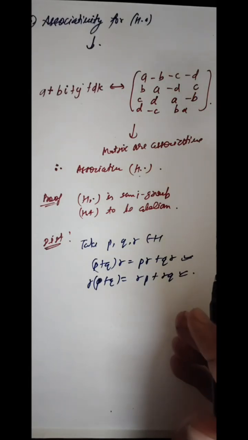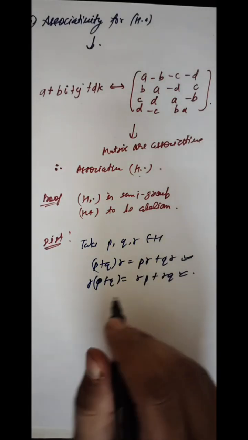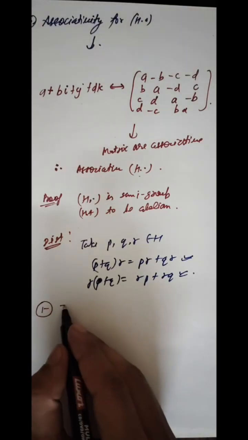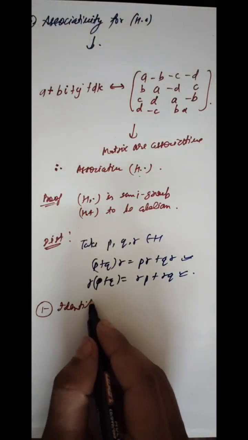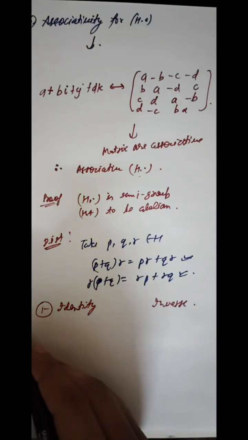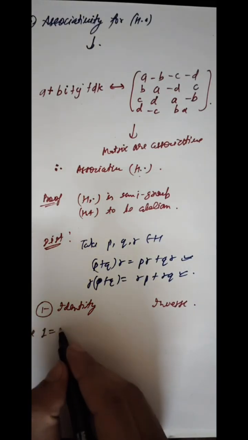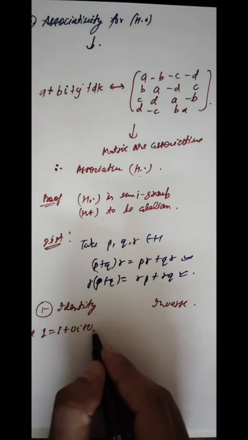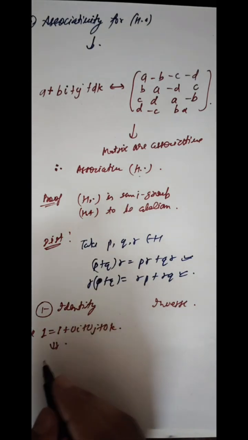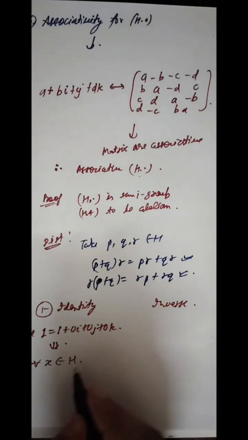Now student, since we are proving it to be a division ring, two special things are required, that is identity and inverse. So student, take 1 equal to 1 plus 0i plus 0j plus 0k. So this acts as an identity, that is for any x belongs to H, 1 dot x equal to x dot 1 equal to x.